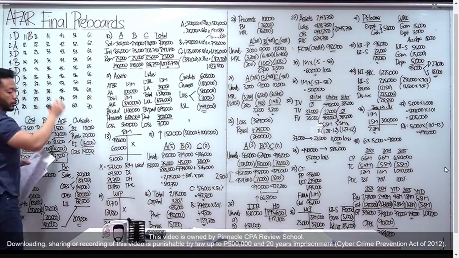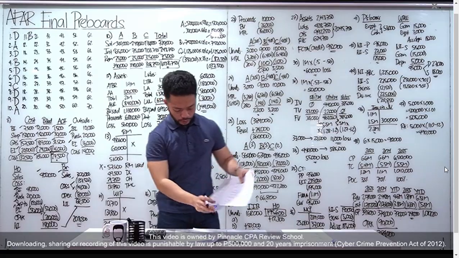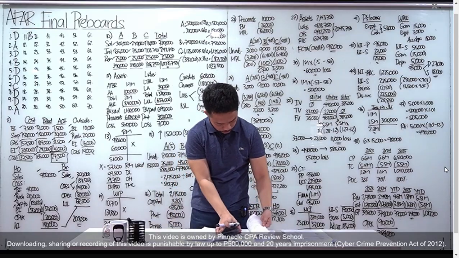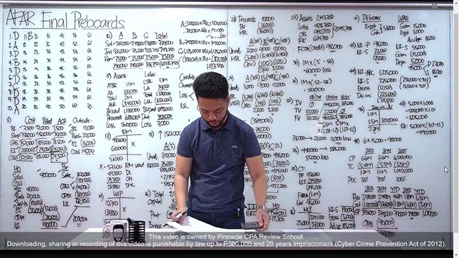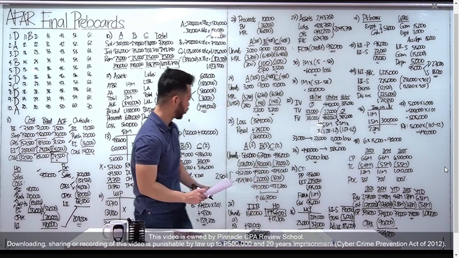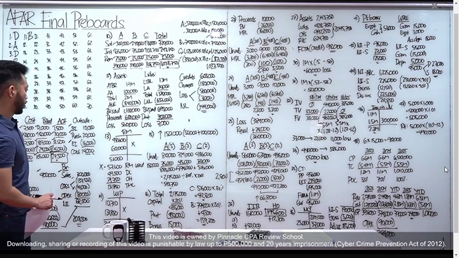Okay, let's go to number 12. Number 12 natin is, saan tayo? Number 12 is, okay, so this is corporate liquidation. So, compute natin class yung how much daw yung profit or loss. Okay, so let's go to number 12. Solution natin dyan ay, nasa yung number 12 natin, this one.